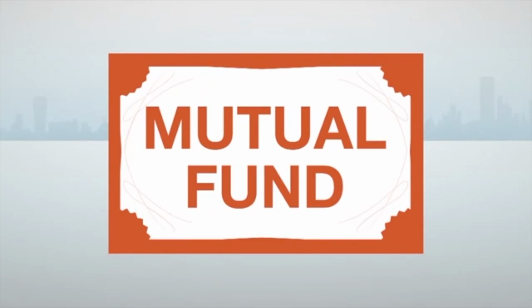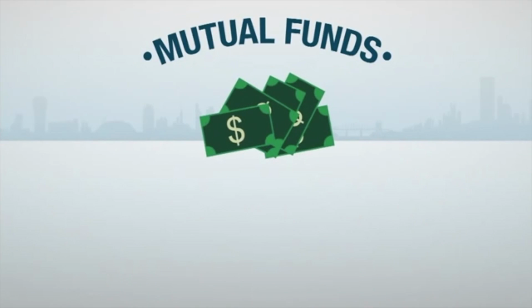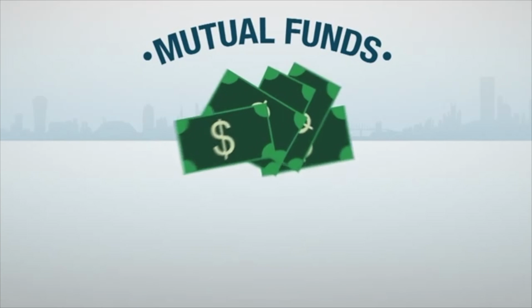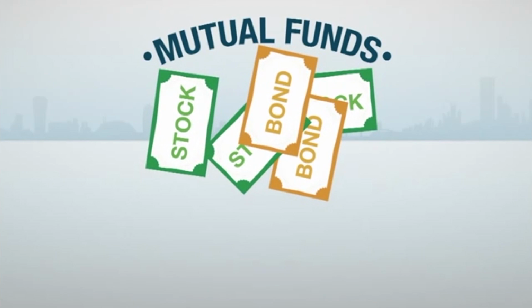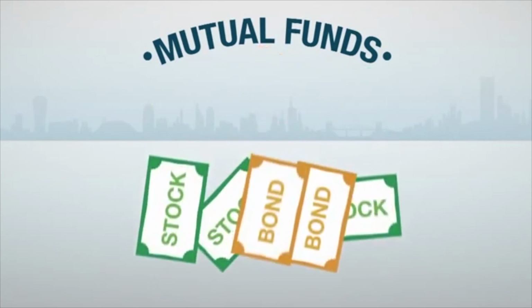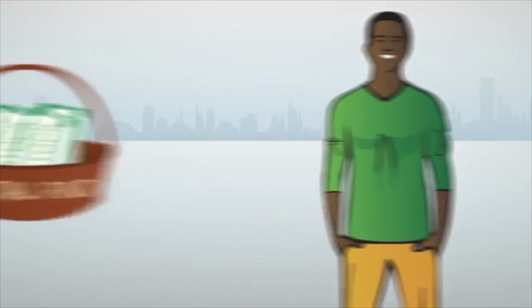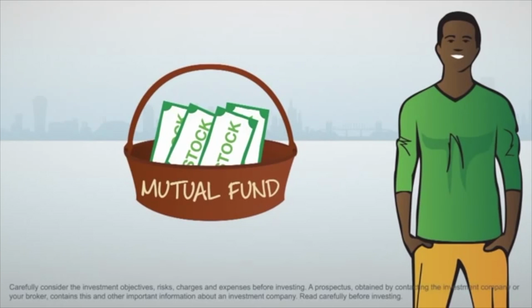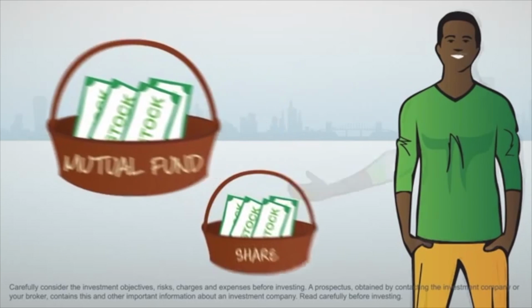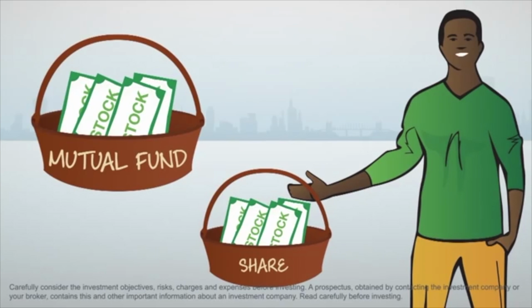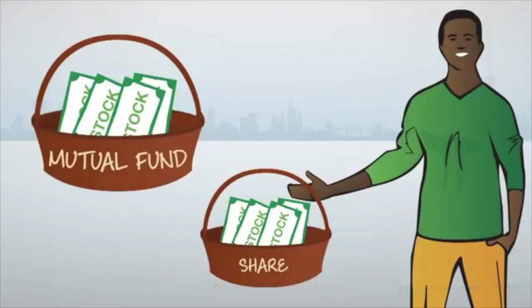A mutual fund is a collective investment that pools together the money of a large number of investors to purchase a variety of securities, like stocks or bonds. When you purchase a share in a mutual fund, you have a small stake of all investments included in that fund. Think of a mutual fund like a basket of investments. When you purchase a share in a mutual fund, you are buying one share of this basket, and therefore have a stake in one small fraction of all the investments in that fund.